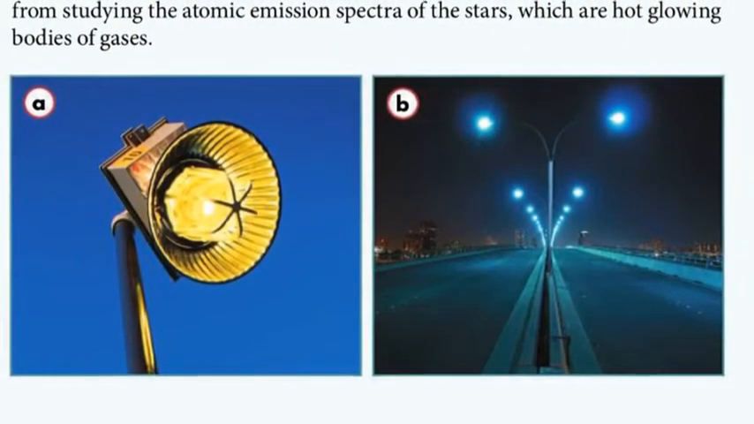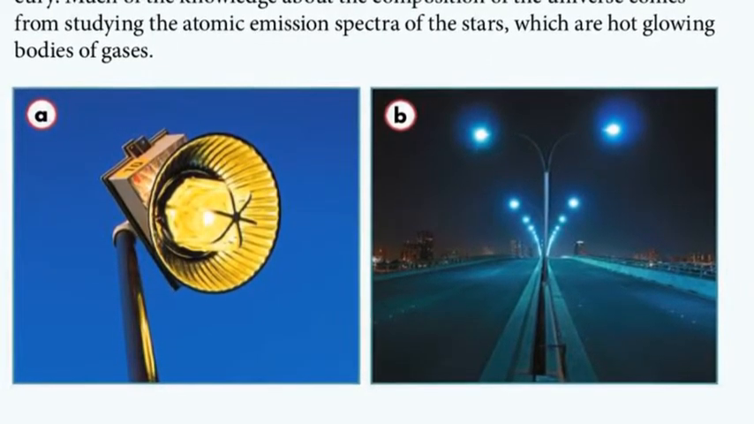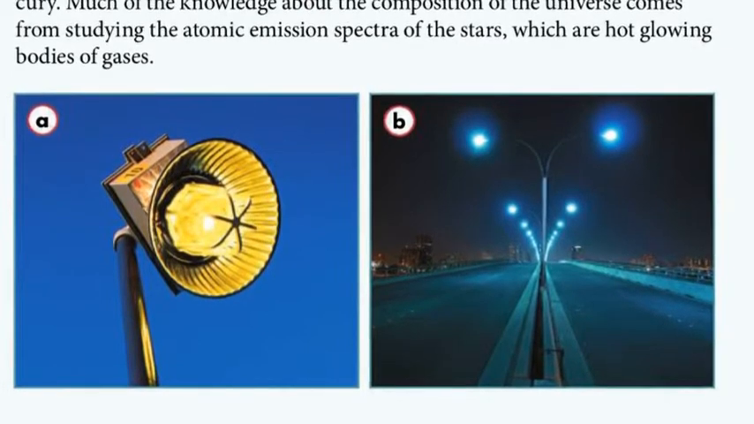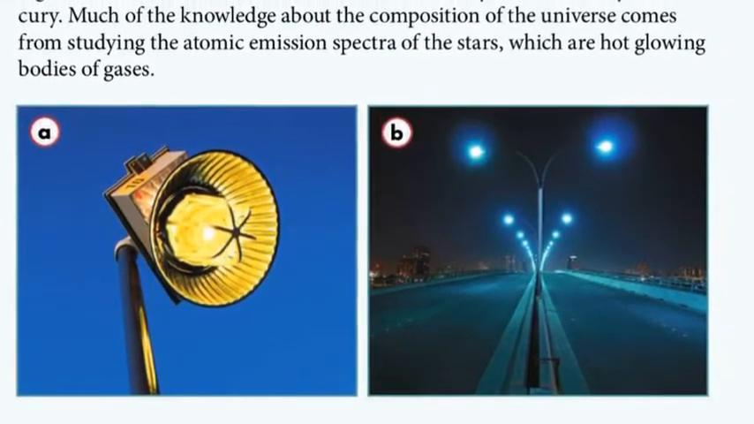Each spectral line in an atomic emission spectrum of an element corresponds to exactly one wavelength of light emitted by the electrons of that element. The atomic emission spectrum is like a fingerprint. No two elements have the same atomic emission spectrum.